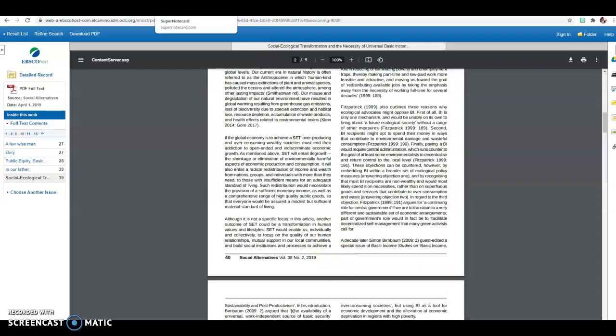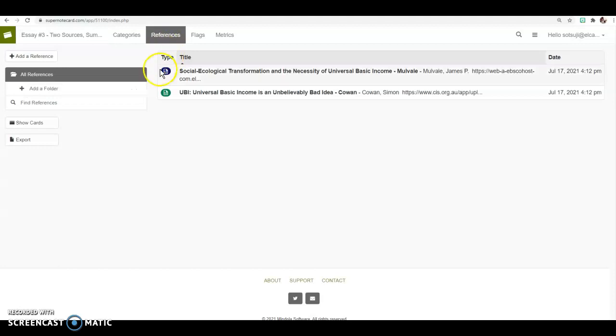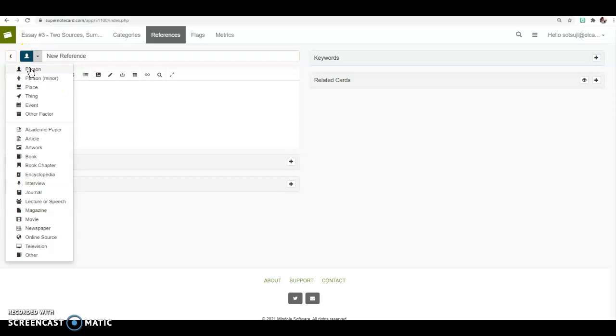So when you do your super note card, it looks a little bit different. It only has 2 decks, one for each of your articles, but the important thing is you have to have references. So click here where it says references, and I already have the 2 references in here, but to add them, you have to click where it says add a reference, and it looks like it was automatically added as a person, but it is not a person. The source that you're using is either an academic paper, article, or a book or book chapter. Those are the only ones that are approved.